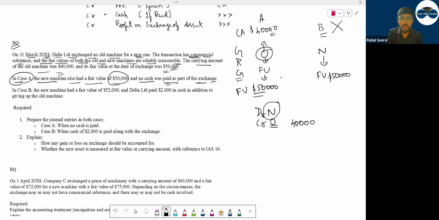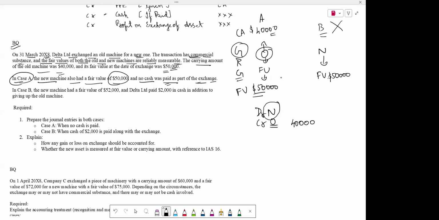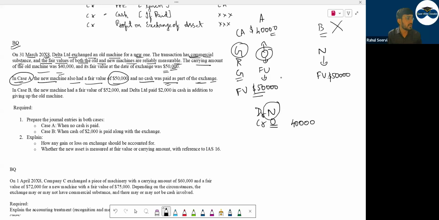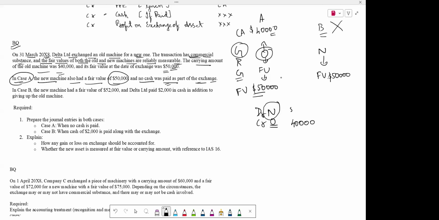Can I say the addition will be based on what? Commercial substance. Three things. G means what? Fair value of the asset given. Is the fair value of the asset given available here? How much is it? $50,000. Yes or no? Shreya, Priyanshi, Raj, Afzal, yes. Mahi, Manan? Yes, sir. 50,000.